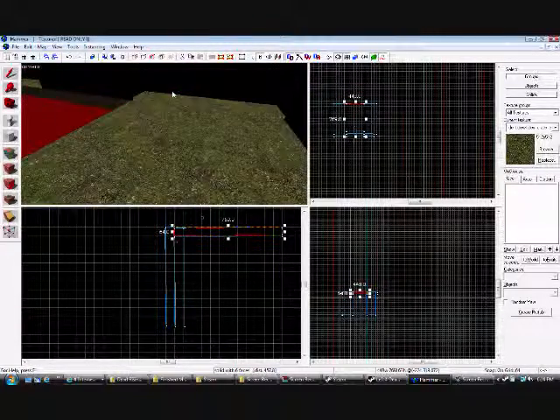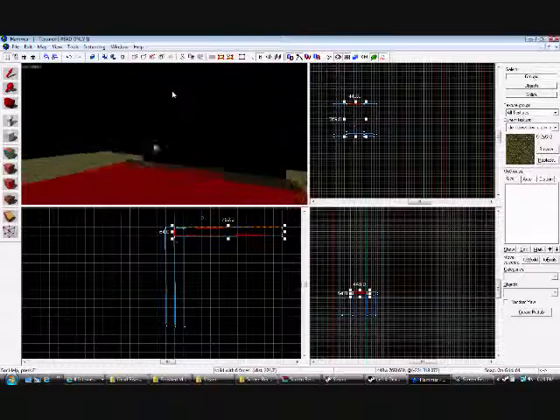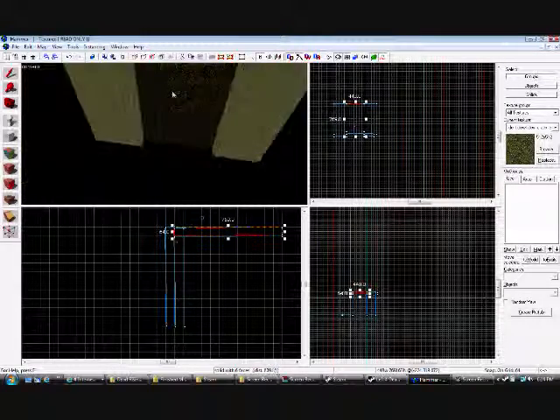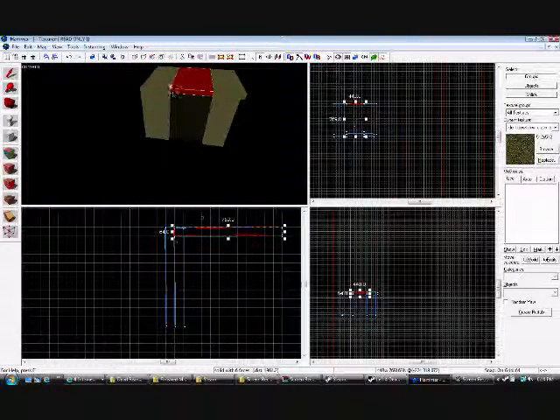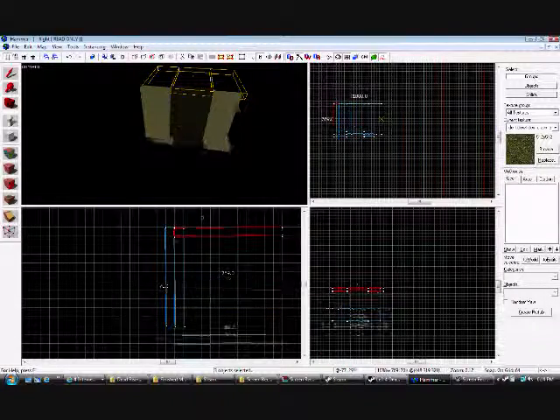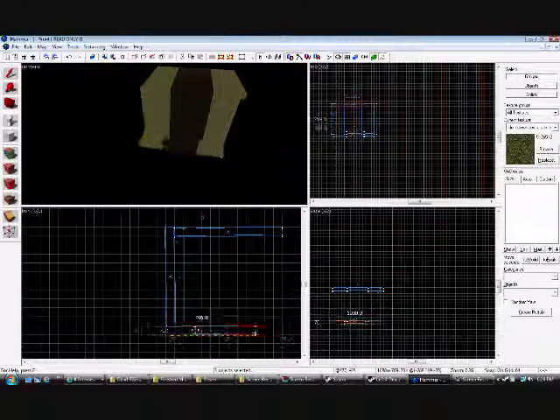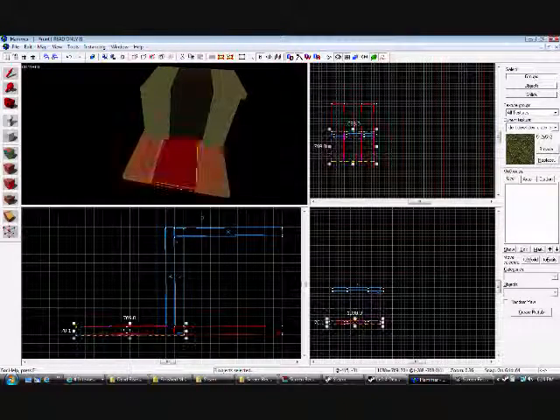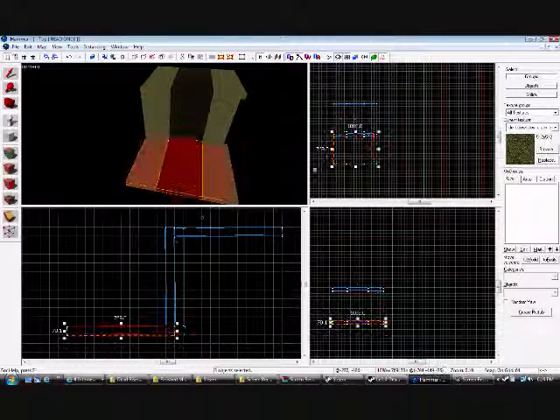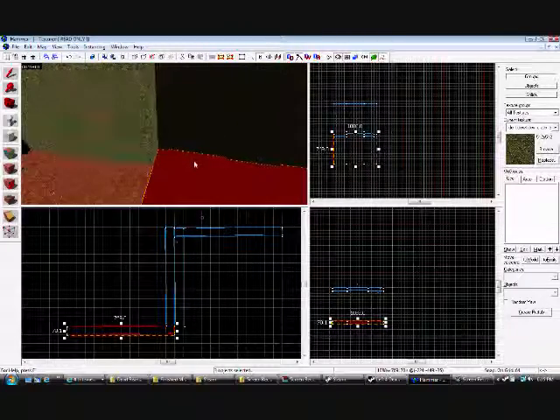Okay, so when we look, we go from the top all the way down to the bottom. Now there's got to be a bottom to this. So all we're going to do really, and this is a cheap man's way out, but what we're really going to do is select it all, copy and paste. There's a lot of copy and paste work that is involved in Source SDK.